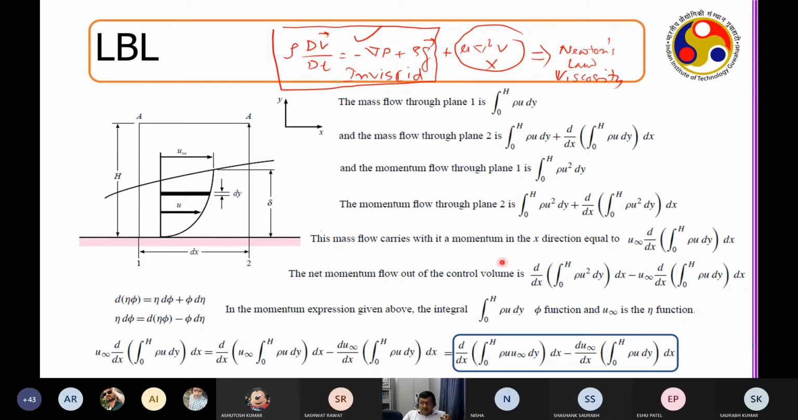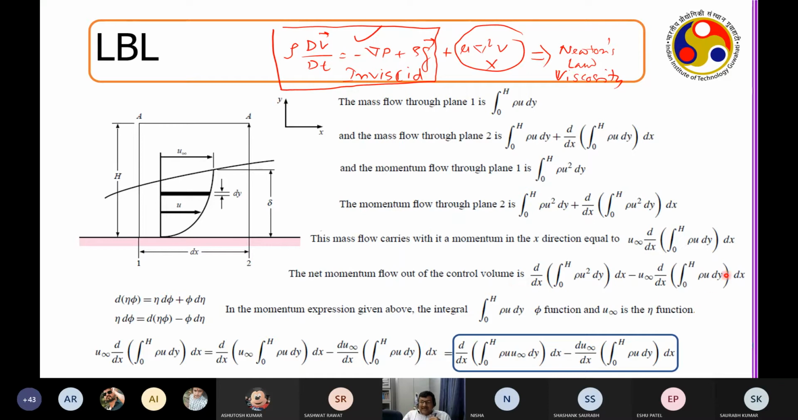So one part is the total momentum that is possible, and the other part is that, if I have a free stream, that gives me the net momentum. And you understand that this net momentum flow out of the control volume actually possesses the information of the boundary layer. This is where the genius of Prandtl came in.